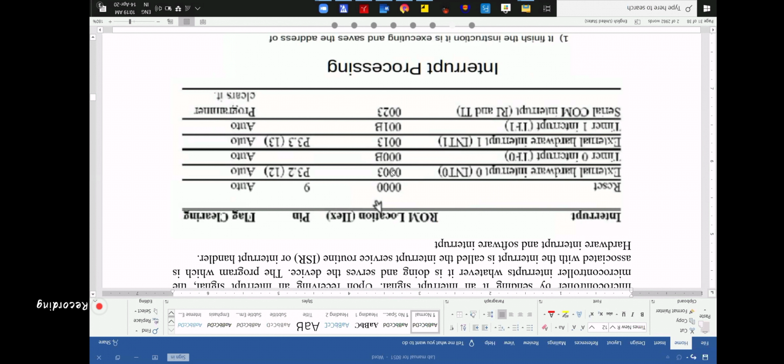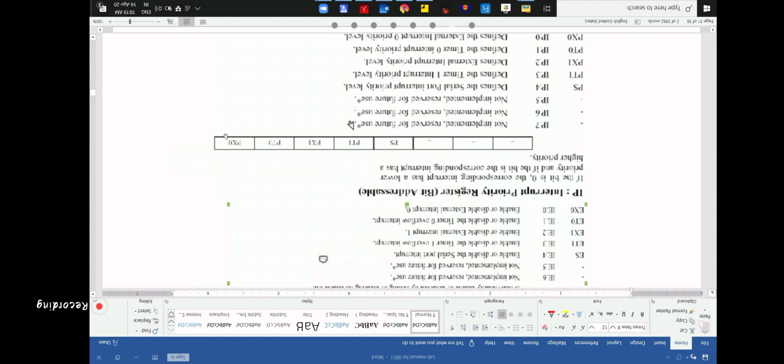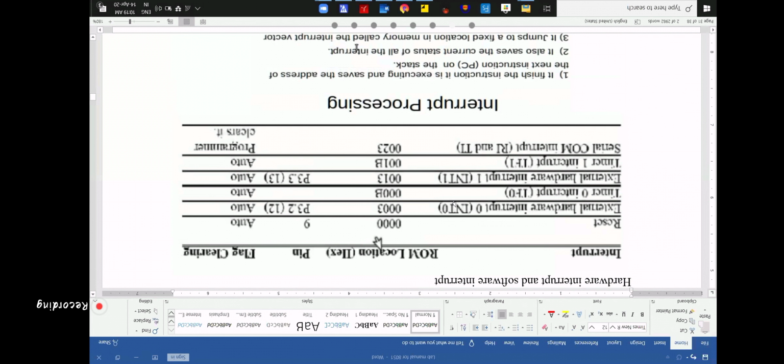That means which one will be performing first? External interrupt 0. Then why are you saying serial communication interrupt? Do you understand? Serial communication interrupt has the lowest priority. How will it run first? When all the bits are 1 1 1 1 1 1, that is the priority table that you got.